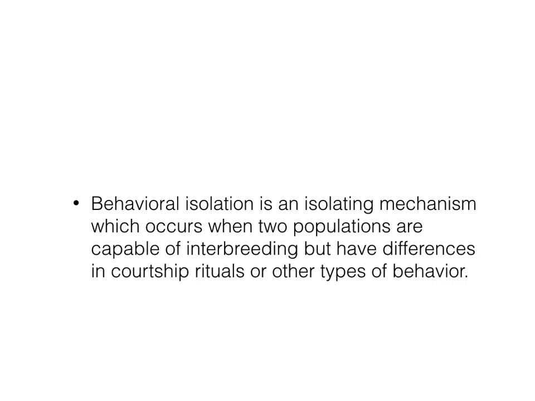Behavioral isolation is an isolating mechanism which occurs when two populations are capable of interbreeding but have differences in courtship rituals or other types of behaviors. So you see this on planet Earth with the birds of paradise. Okay, the birds of paradise, they do a different dance, they do a display, they set up a little stage, they go through all these steps to try and attract a mate.